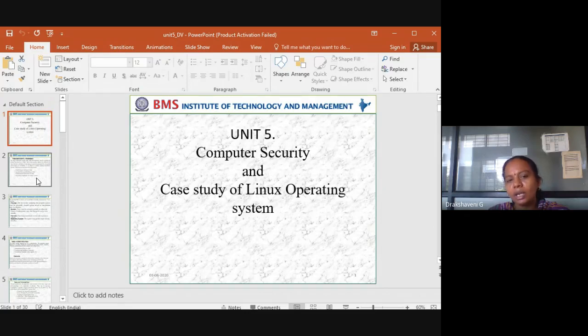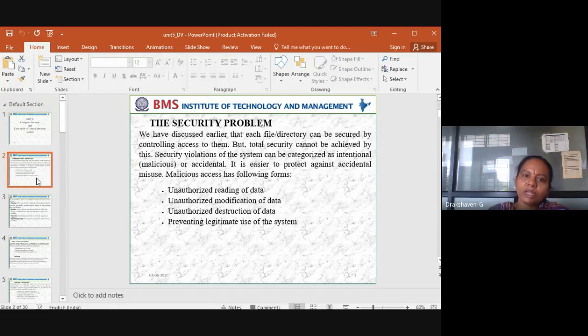Computer security and case study of Linux operating system. So next one is a security problem. So we have seen what the security problems are. We have said that malicious access may be intentional or unintentional or